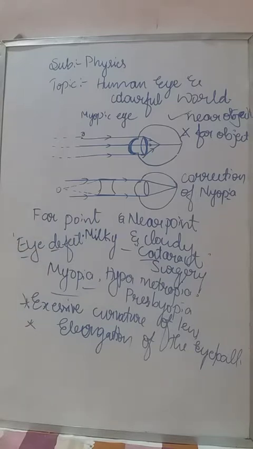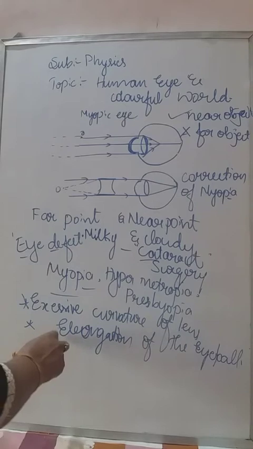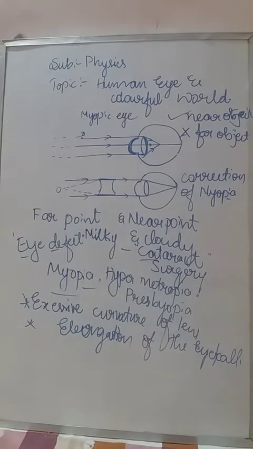Keep in mind, myopia, its reasons and its correction are very important. Even cataract, eye defects, almost many of the times they will ask any one of myopia, cataract, hypermetropia or presbyopia. You have to concentrate on that. What are the reasons for the myopic eye? One is excessive curvature of the lens, and the other is the elongation of the eyeball.